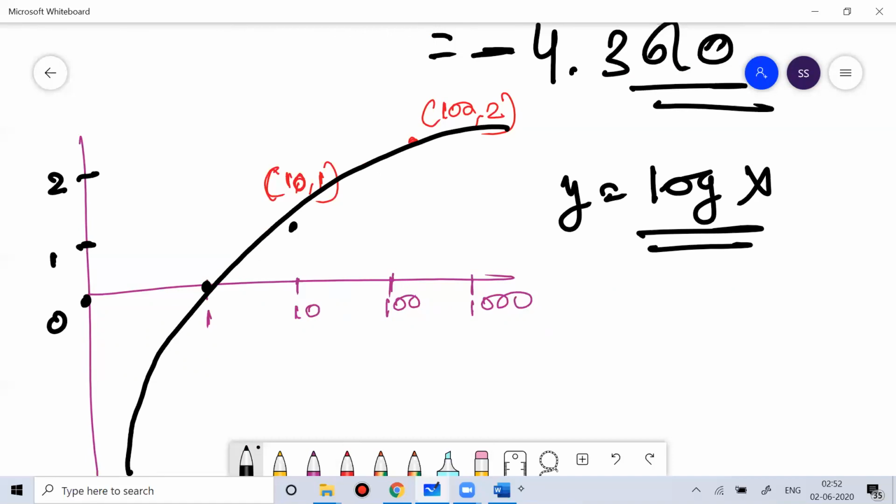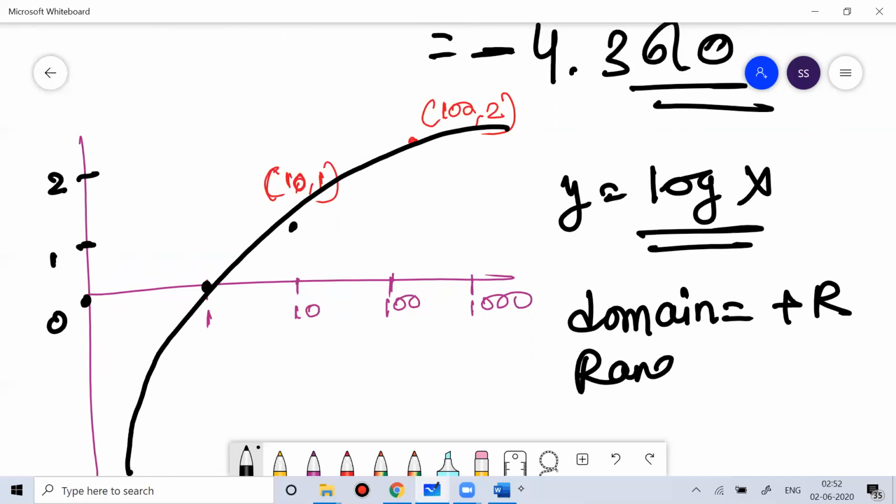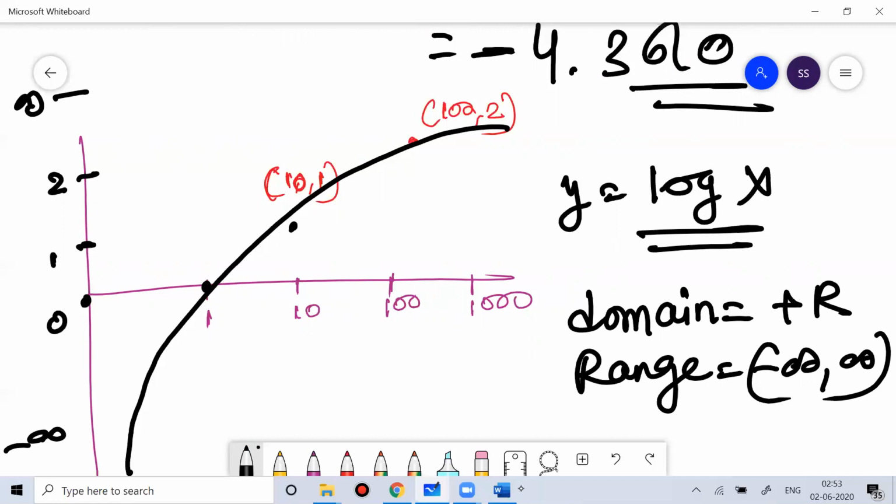So here, domain and range: the domain, the x value, is all the positive real numbers, and your range is from minus infinity to plus infinity. There's no limit on the y value. The x value will always be positive because you cannot take the x value negative. But when you talk about the y value, you can consider any value in this range.